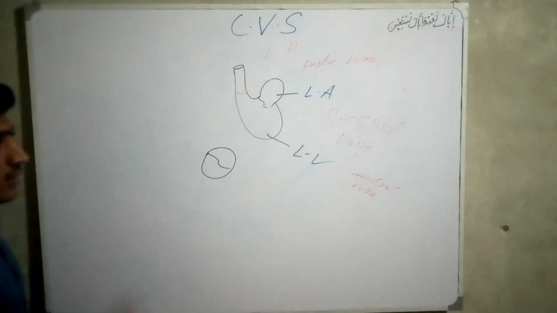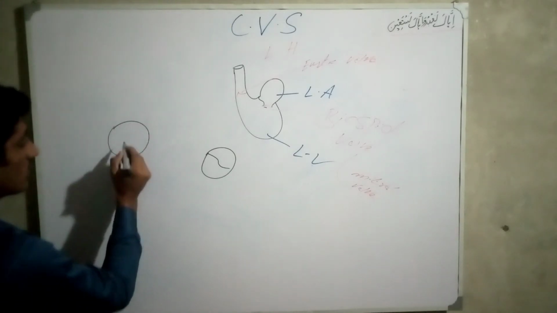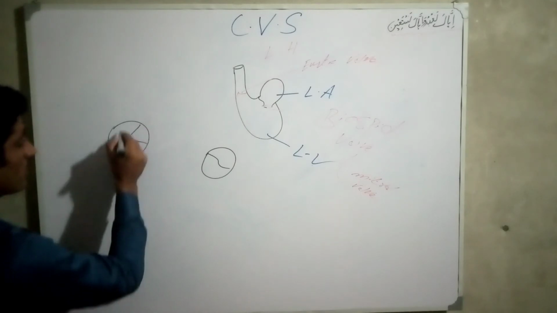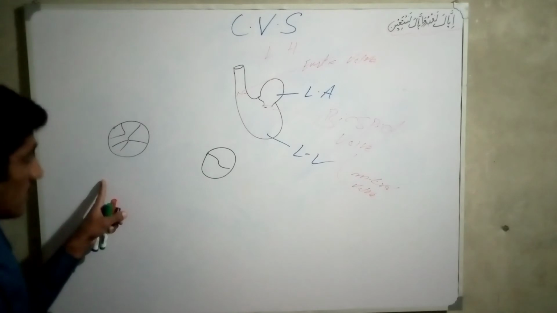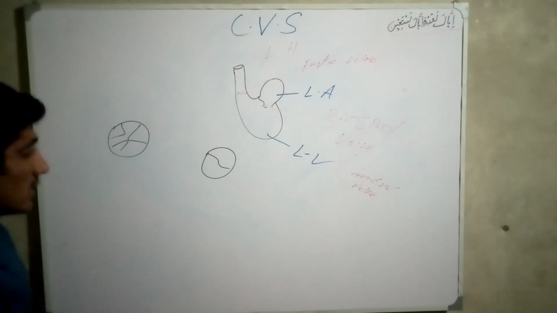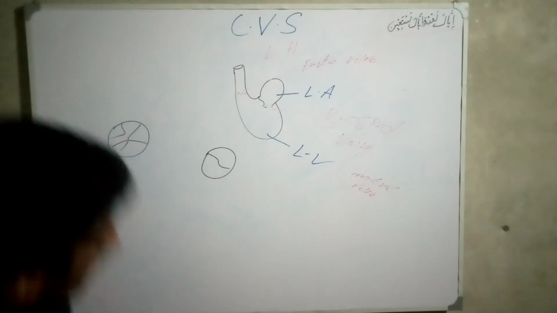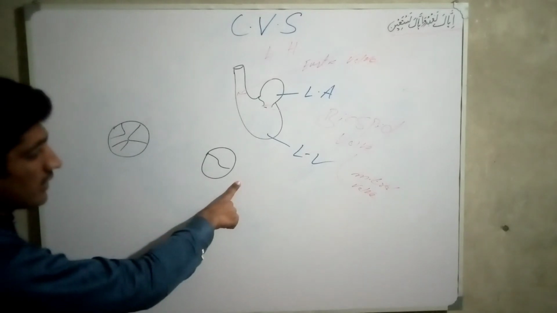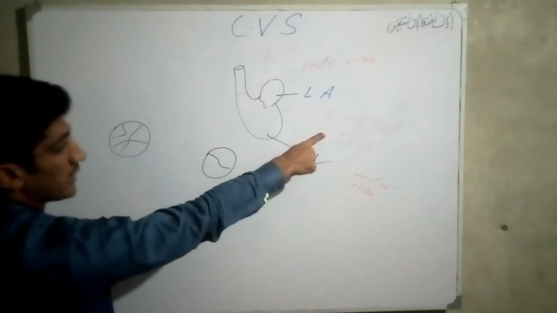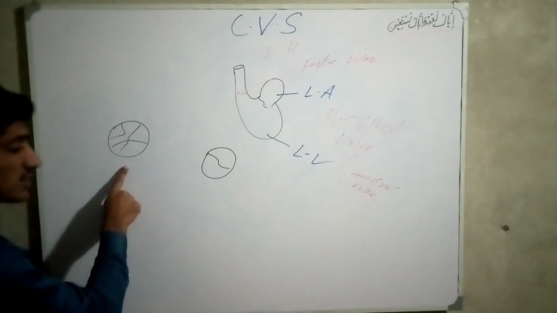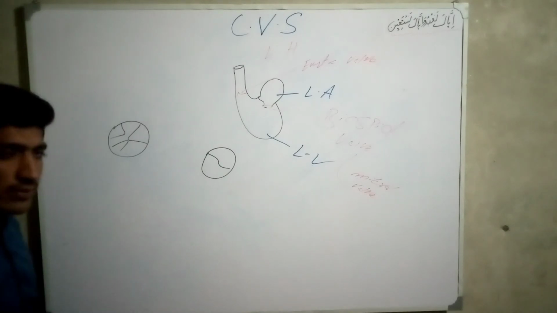And on the right side, in the tricuspid valve, three leaflets are present, and that's why it is called tricuspid, because tri means three. In the left side valve, two leaflets are present, so it is called bicuspid valve. And in the right side, three leaflets are present, that's why it is called tricuspid valve.